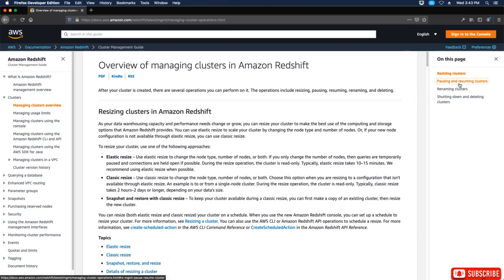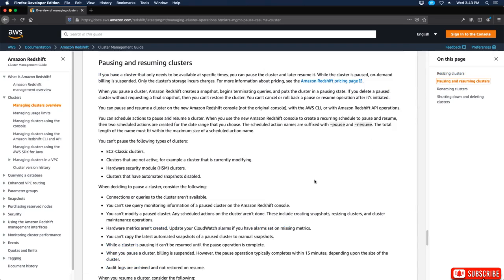Now let's talk about pausing and resuming clusters. If you have a cluster that only needs to be available at a specific time, you can pause the cluster and later resume it. When the cluster is paused on demand, billing is suspended. Only the cluster storage incurs charges. Okay? For more information, you can see the Amazon Redshift pricing page.